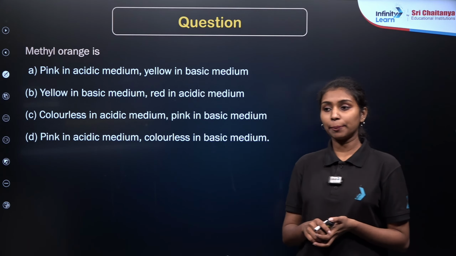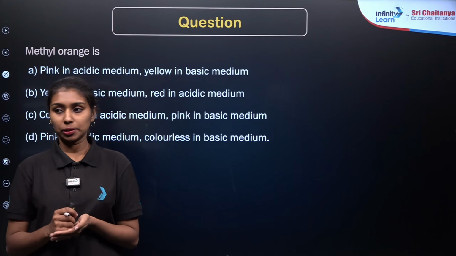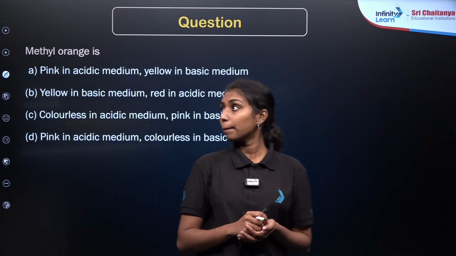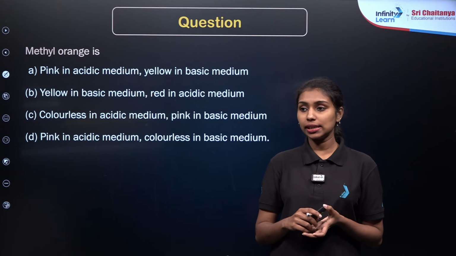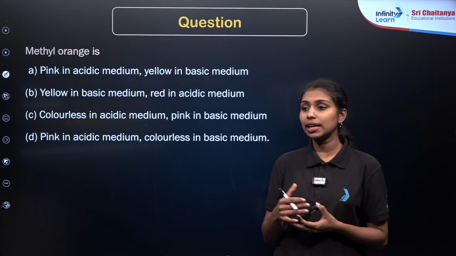We have studied the types of indicators, right? We have seen natural indicators like turmeric. Then we have seen phenolphthalein, methyl orange and litmus test, right? So here you need to identify the color change of methyl orange in acidic and basic medium.